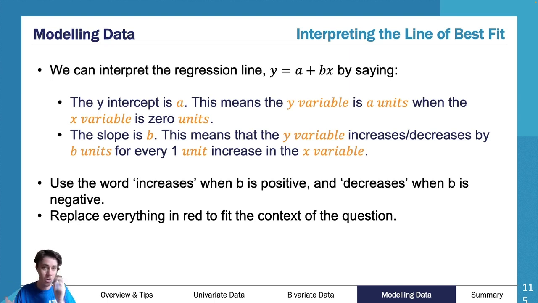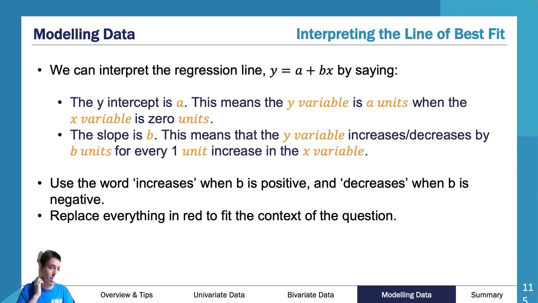This means the y variable, which was weight, is 15 kilograms when the x variable, the height, is 0, maybe 0 centimeters. Now, that doesn't make any sense. Why would I be 15 kilograms if I'm 0 centimeters tall? That piece of information is a bit useless, but they may ask you to interpret that.